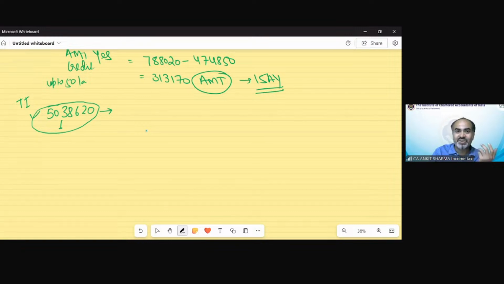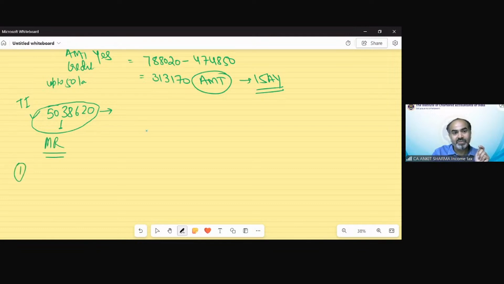Suppose in the examination, if you are solving this question, you might not consider that and you will skip that marginal relief concept and calculate tax on this value directly. So this question will definitely make you understand that this kind of mistake you will not repeat in examination. So in this case, now we have to calculate as per the provision of marginal relief.